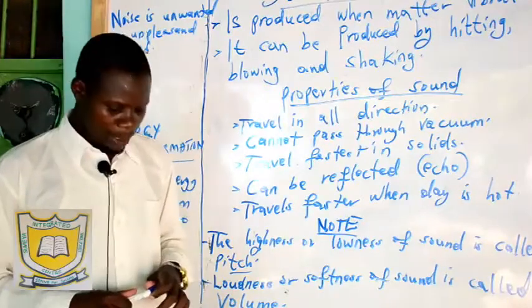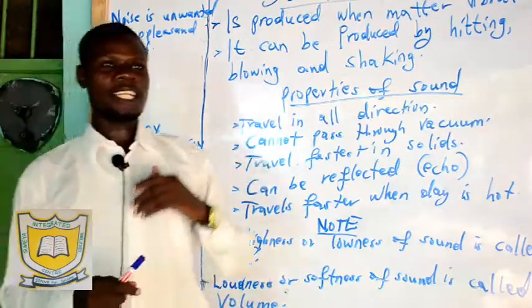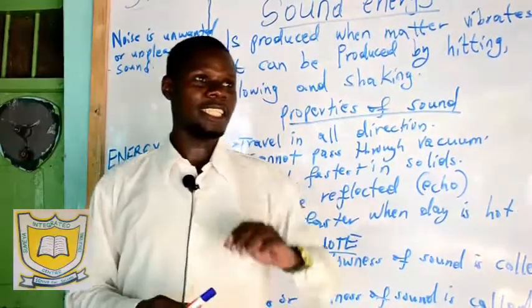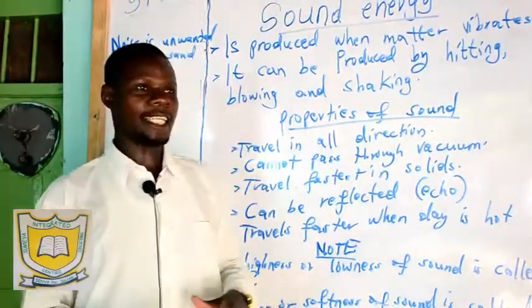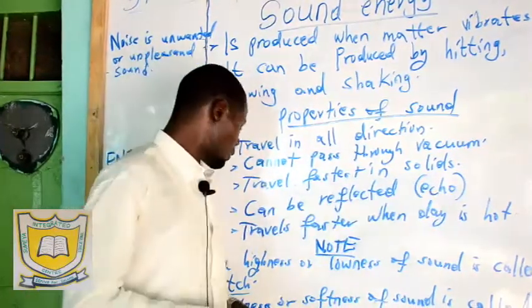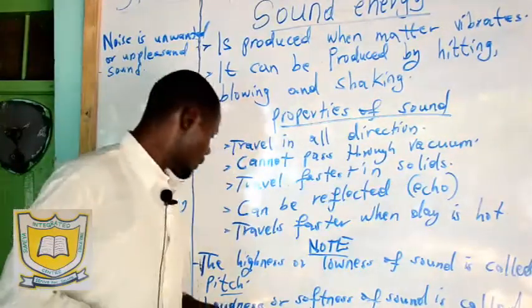The other property of sound, we say it can be reflected. So, for example, when I speak here, you find that there is a reflection of my sound on the other side. When it reaches the wall, you can hear it again. That is what we call echo. Reflection of sound is what we call echo.